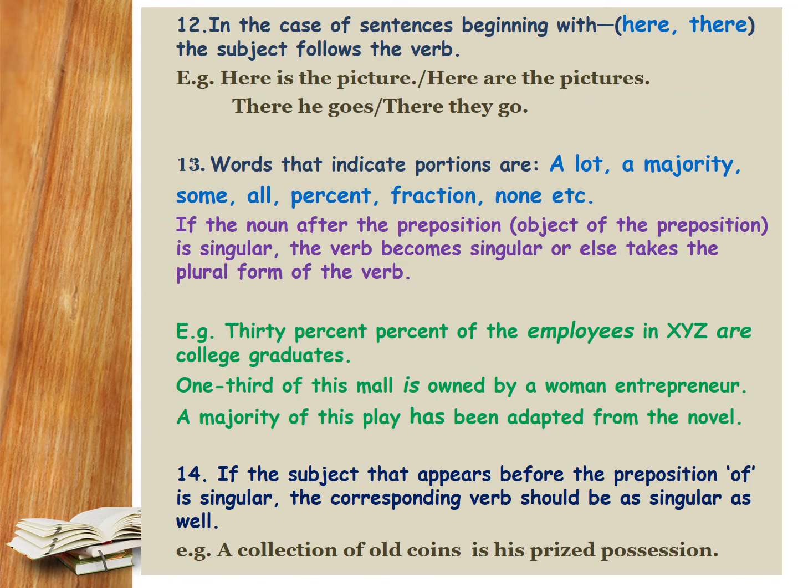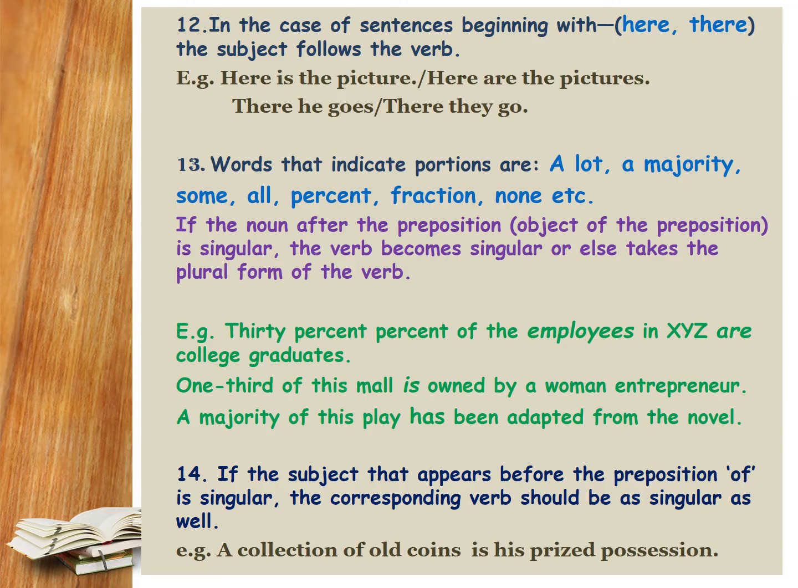In the case of sentences beginning with here, there, the subject follows the verb. For example, here is a picture. Notice that in this example, the verb comes first and the verb determines the noun. Here is the picture. Here are the pictures. There he goes, there they go.